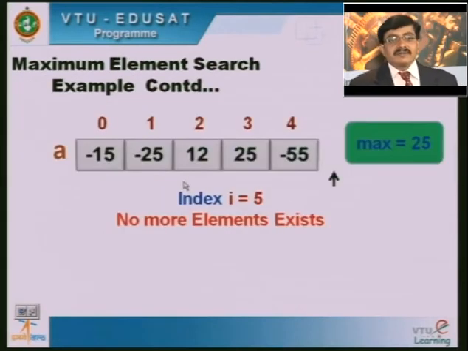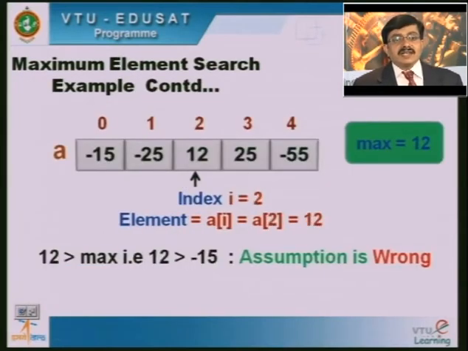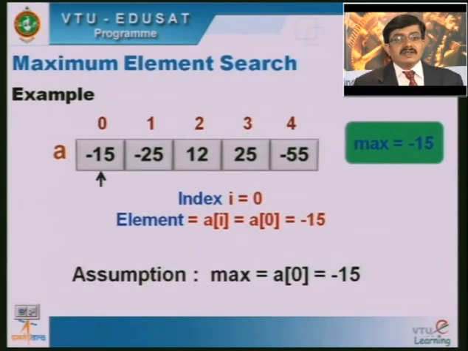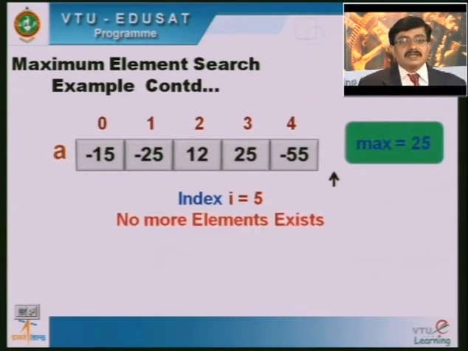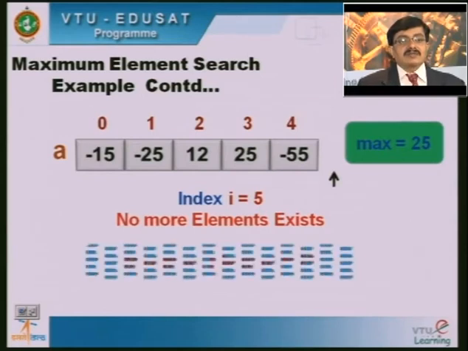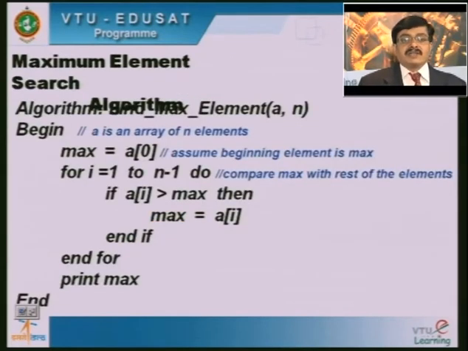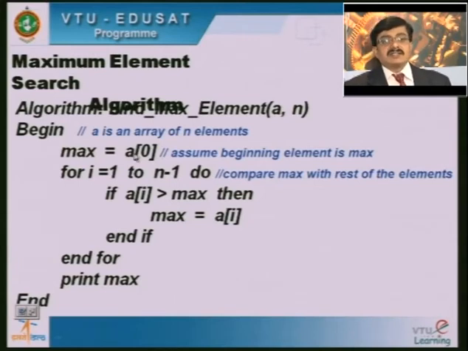If you look back at the previous slides, we assumed initially that the max value is A of 0, that is minus 15, and then we compared the max value with the rest of the elements. As and when the assumptions went wrong, we updated the max value. The same logic we have to write in the algorithm, and then that algorithm has to be converted into programming statements. So, here I assume that max is equal to A of 0.